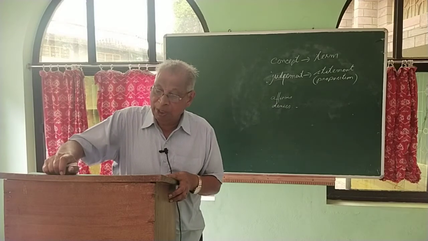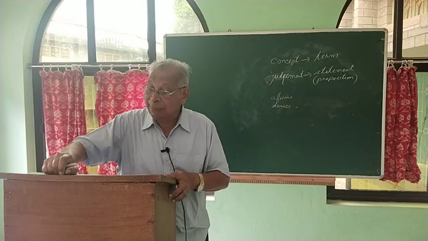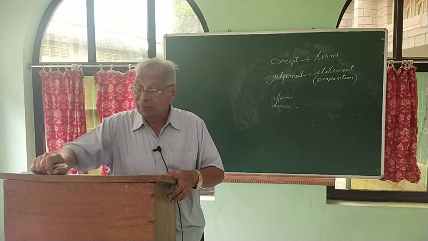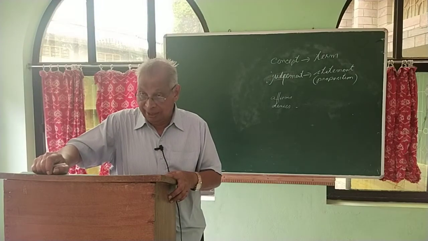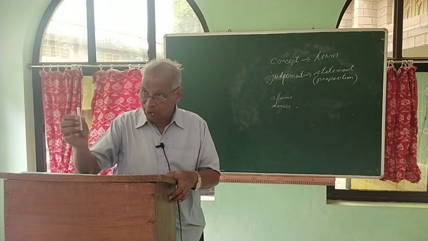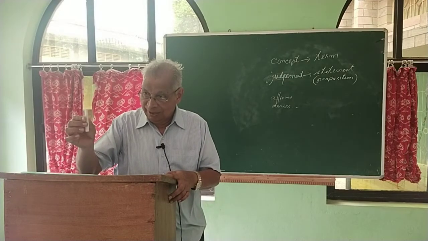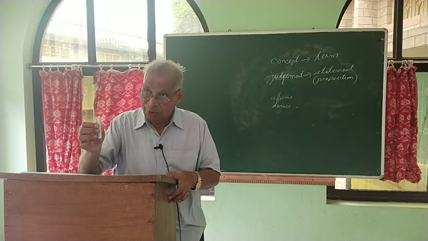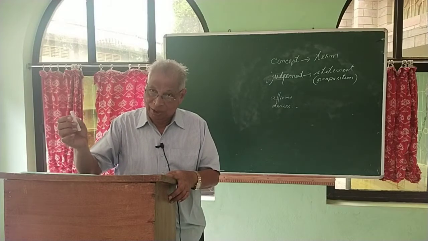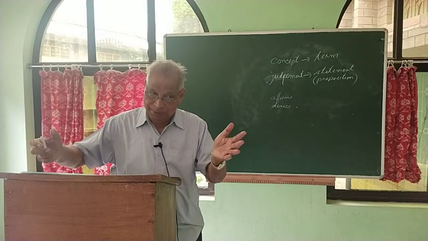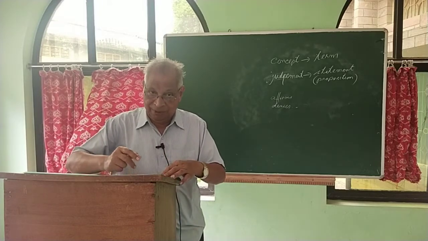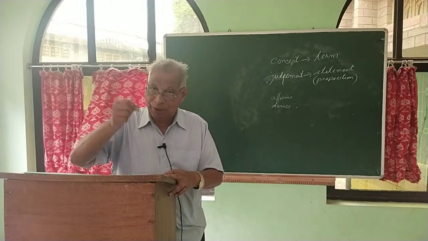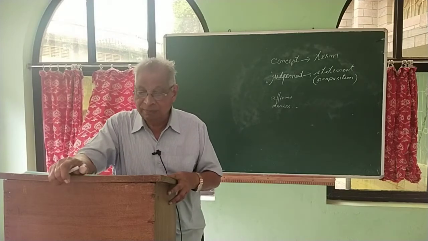The basic components of a proposition are subject and predicate. That about which something is affirmed or denied, that is the subject. It is a piece of chalk, that is the subject. And this piece of chalk is white, that is the predicate. So I am relating subject and predicate together. I am affirming something about the subject.